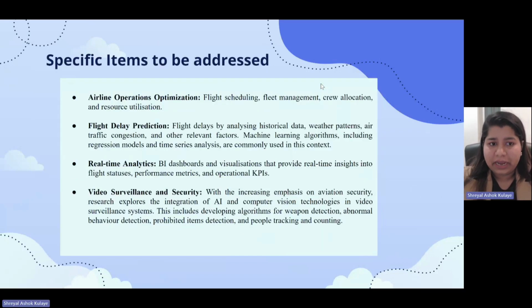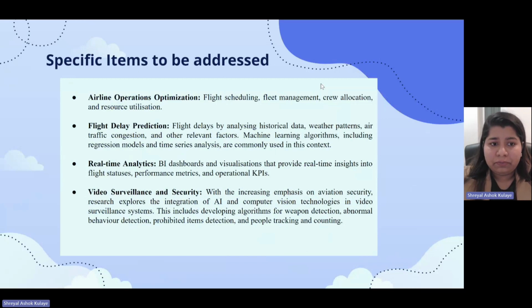Specific items addressed by the project are first of all airlines operations optimization, in which we have developed code files which work on flight fare prediction from the passenger point of view, and then there come passenger satisfaction, flight scheduling, fleet management, crew allocation, and also resource utilization based work.